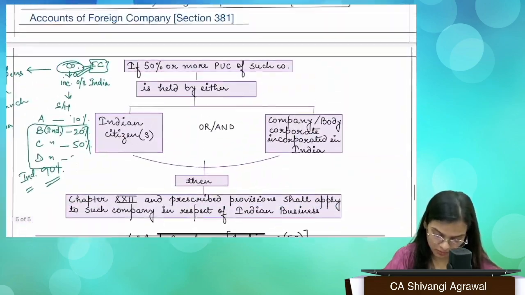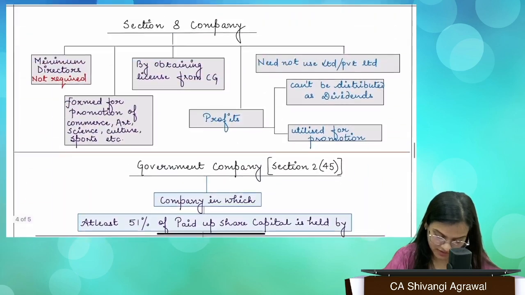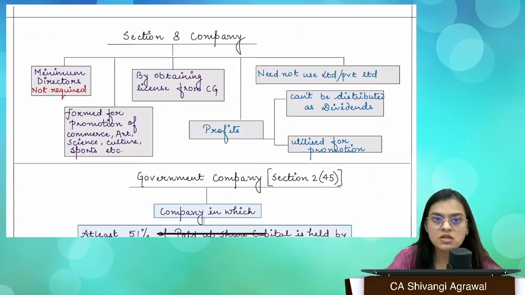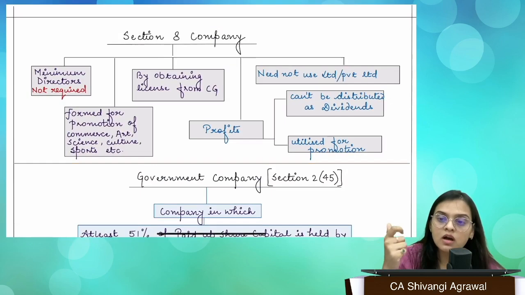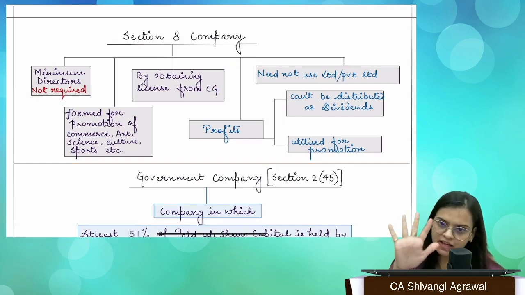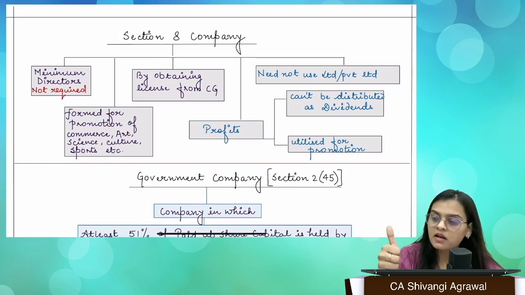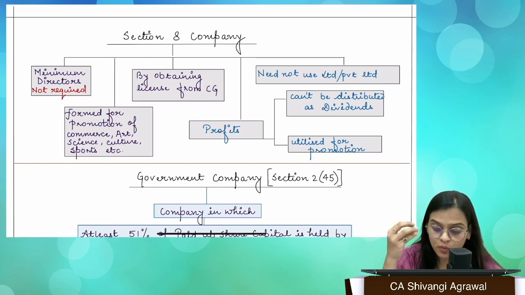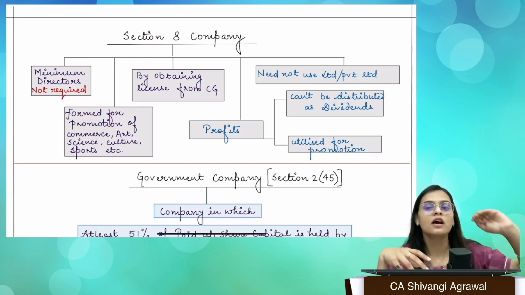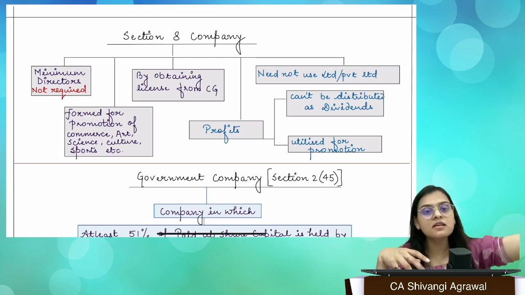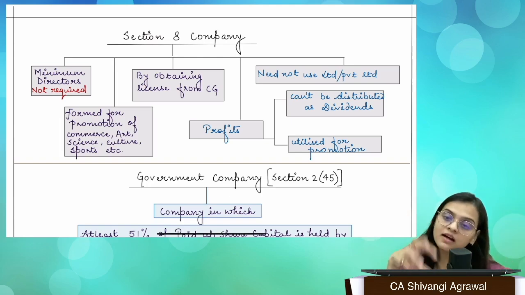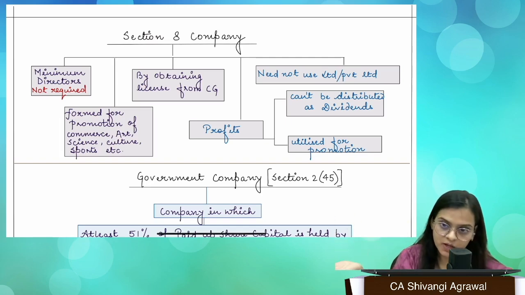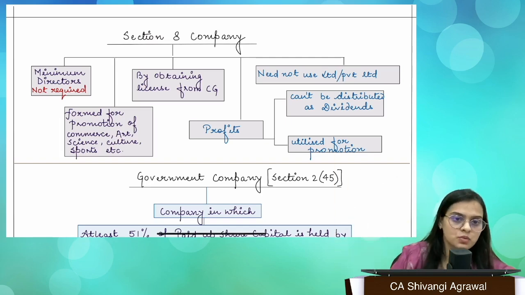PFI is one such thing that I want you to know. What is PFI? Public Financial Institutions, Section 2, Clause 72. There is a list of 5 institutions. LIC, then we have IDFCL. What is it? Infrastructure Development Finance Company Limited. Then we have UTI, Unit Trust of India. Then we have all those institutions which were notified by central government under Companies Act 1956, and other institutions which may be notified by CG in consultation with RBI.